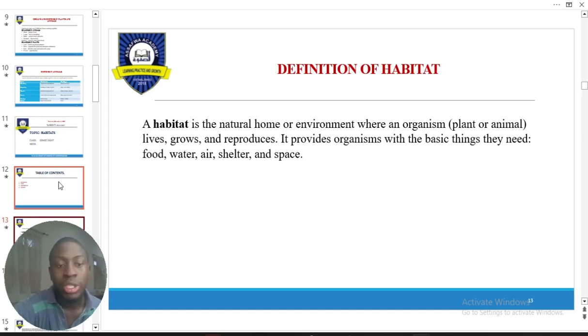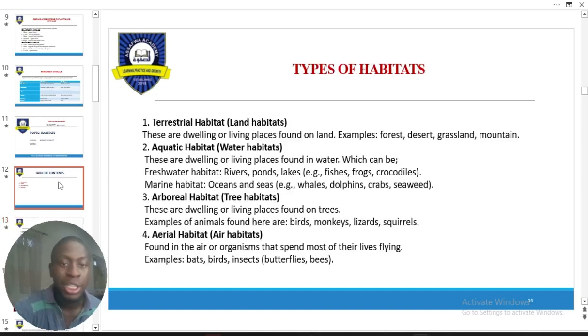Do not make the mistake of saying habitat is the organisms that live in it. Please avoid that. Now, types of habitats. We say four, right? Terrestrial, land, aquatic, water, arboreal, trees, and what?